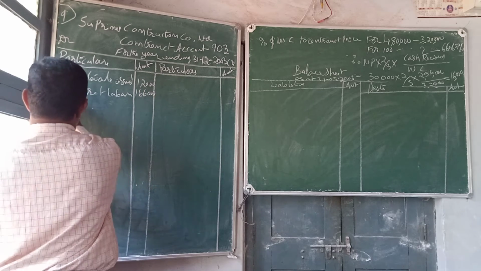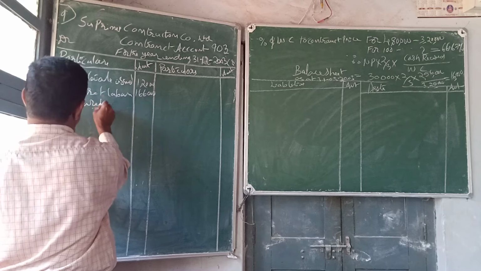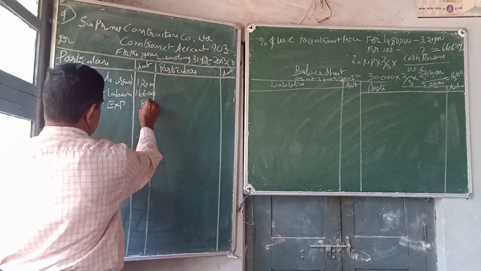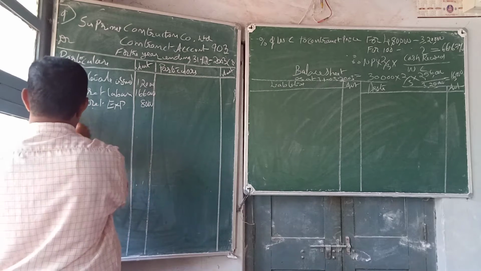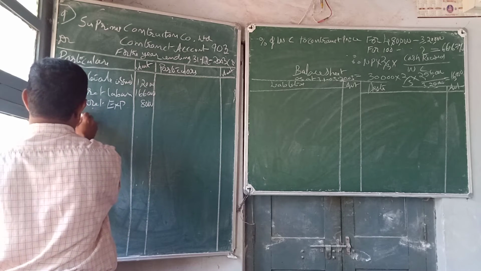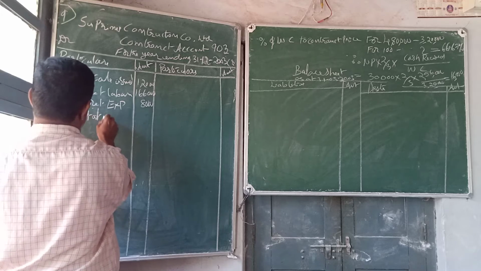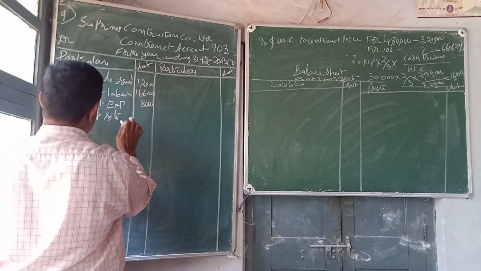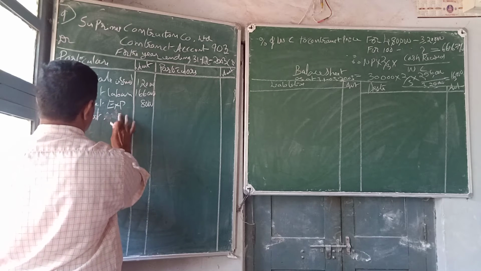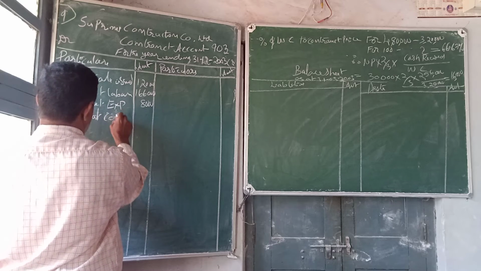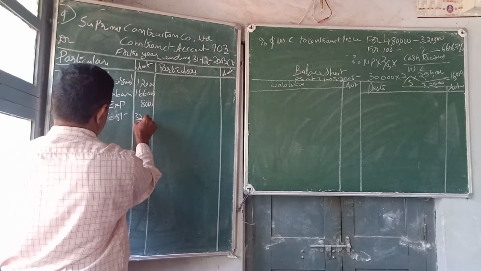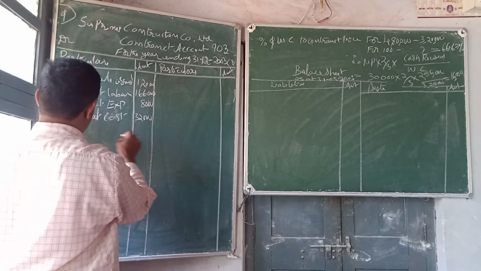To direct expense 8,000. To plant at site, plant at cost, that means here plant issued to the contract 32,000.